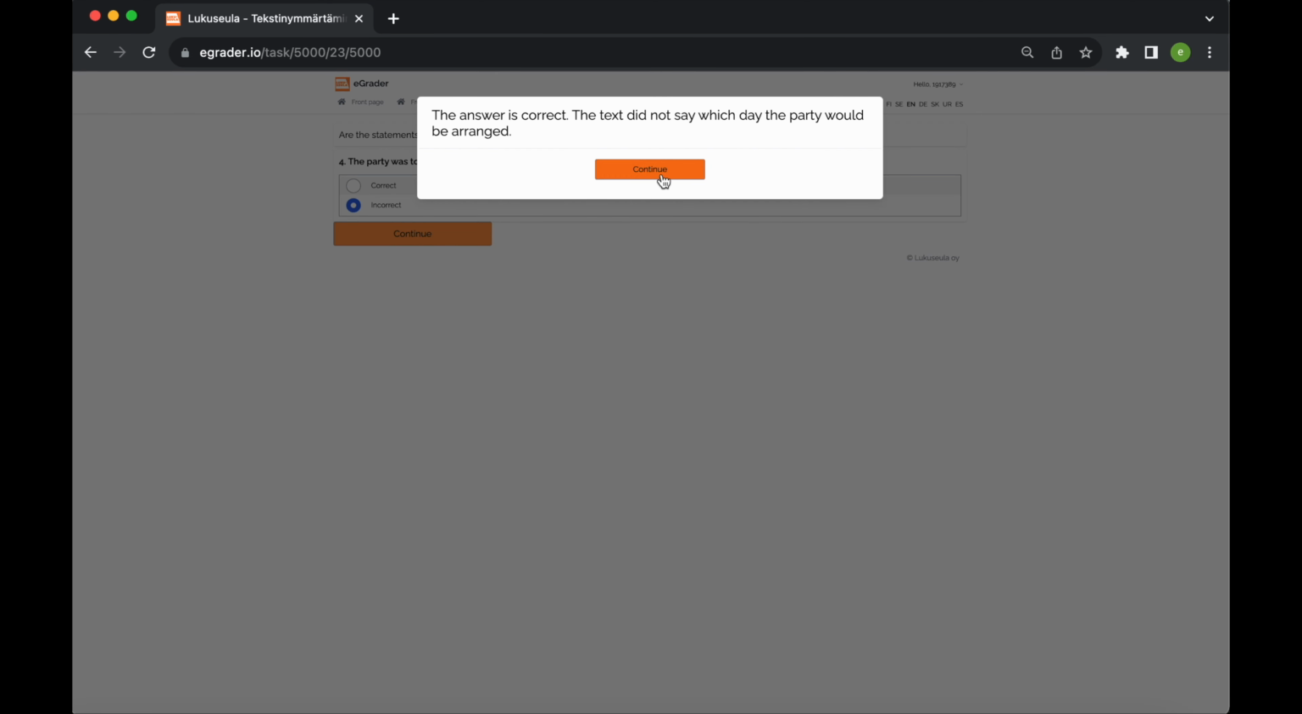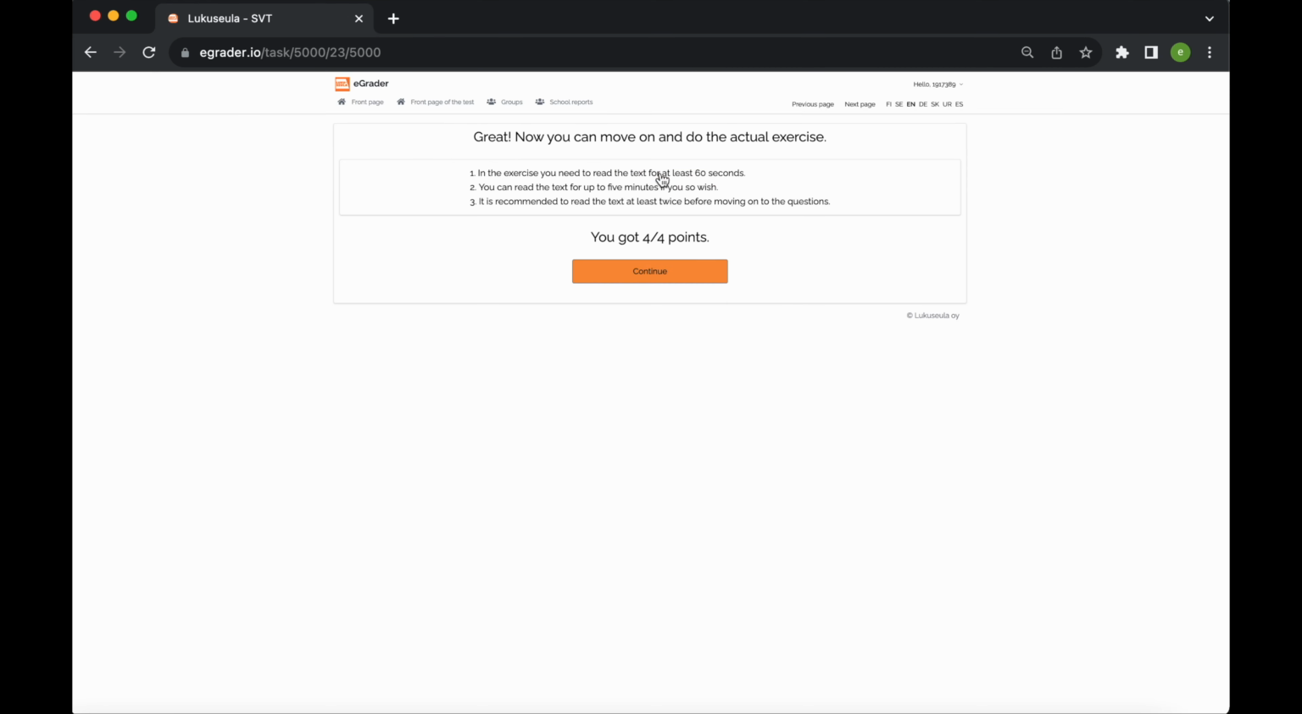When students click on Continue again, they will receive feedback on how they performed, which will help them in the actual task. After that, the actual task begins where the student reads 3 texts, each consisting of 12 sentences. After each text, 4 statements are presented 3 times, following the principles mentioned earlier.